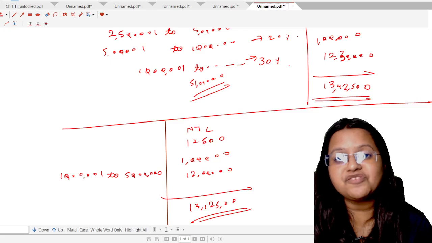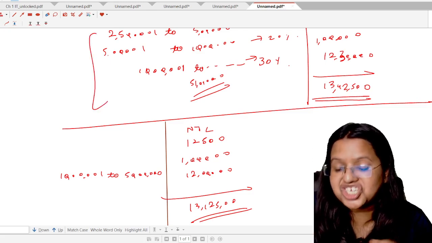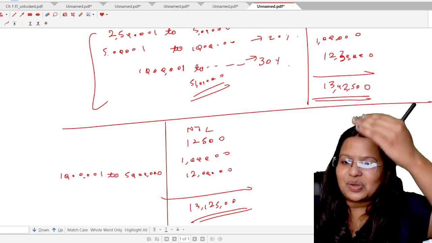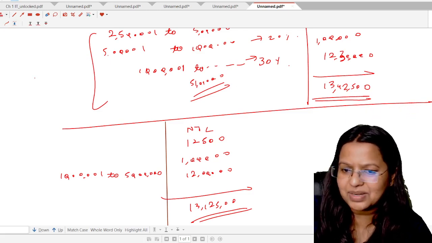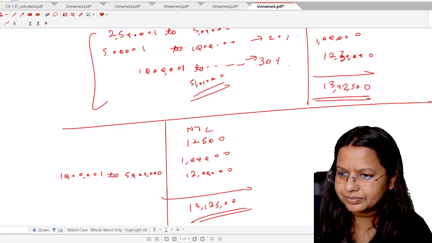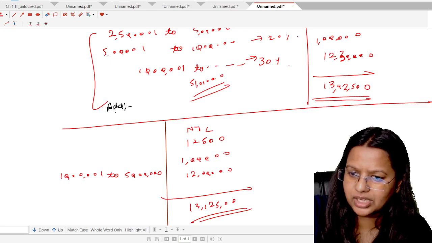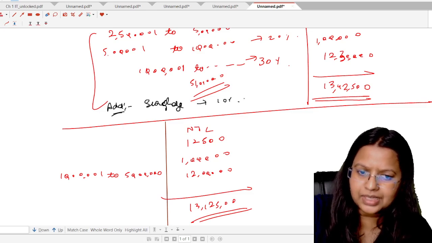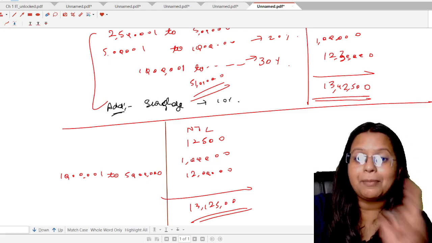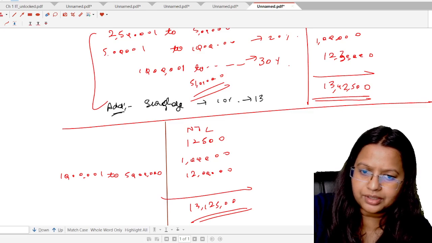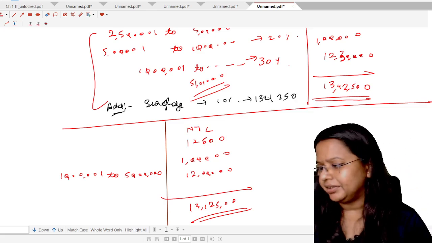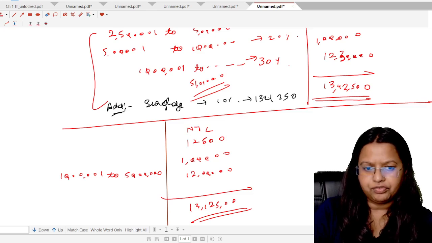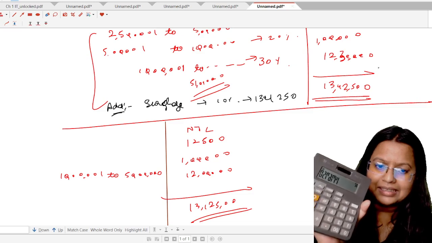Now, if the income is 51 lakh, there will also be an additional tax. I normally say surcharge is the tax on the tax. If the income is 51 lakhs, there shall also be a surcharge part, a 10% surcharge here. Add surcharge of 10%. That is 13 lakh 42,500 multiplied by 10%. That shall be 1 lakh 34,250 rupees. Add it: 13 lakh 42,500 plus 1 lakh 34,250. Total tax liability in this case is 14 lakh